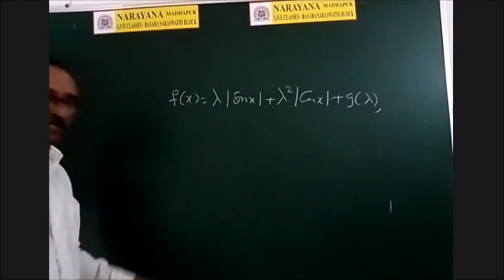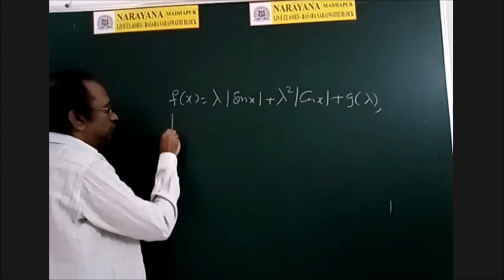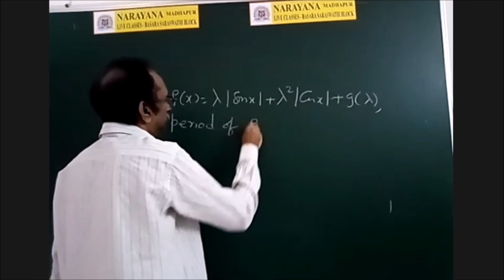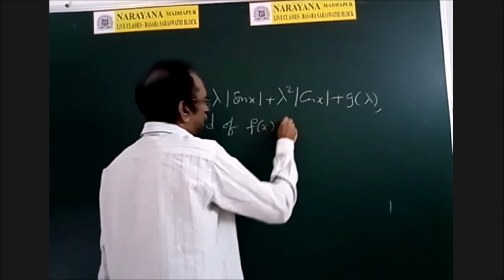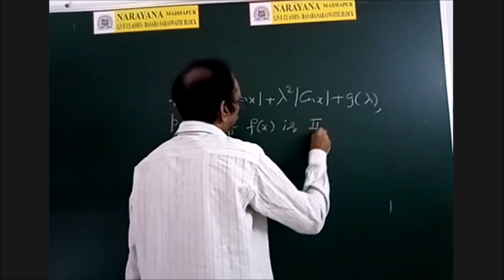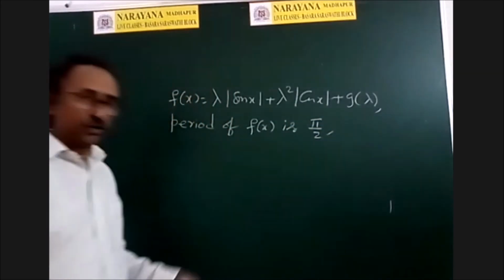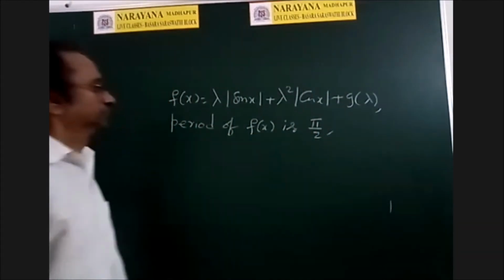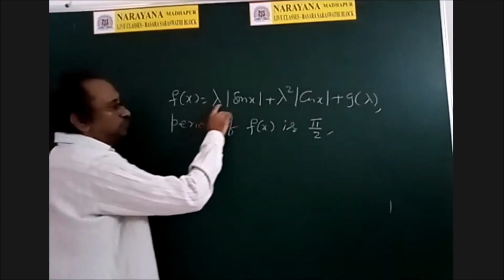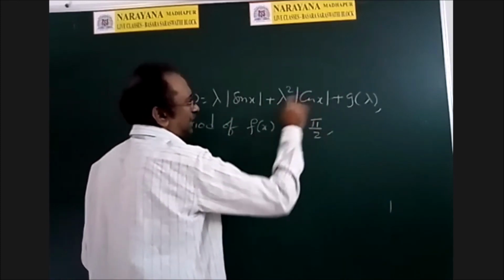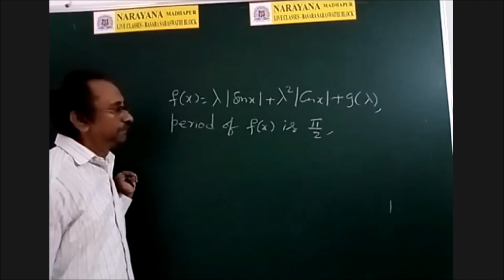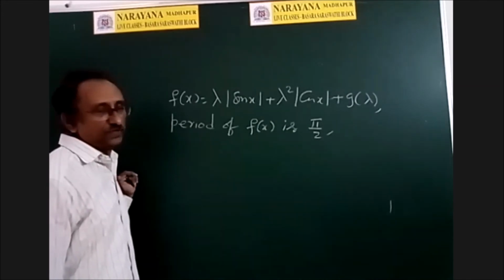If it has the period equal to pi by 2, so period of f of x is pi by 2, then what is the value of lambda? That is the question. So see this one, lambda into mod sin x plus lambda square into mod cos x plus g of lambda. Period of f of x is pi by 2 given.